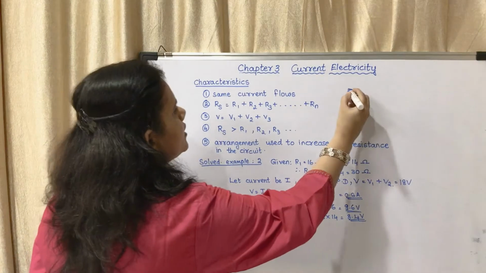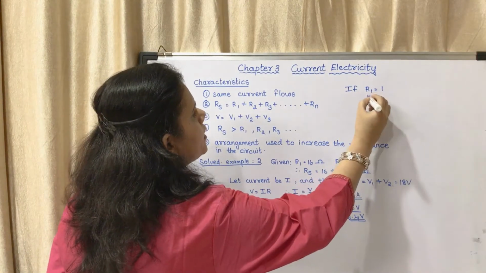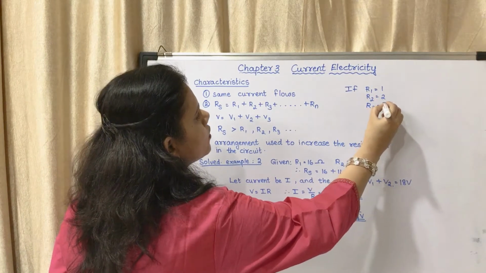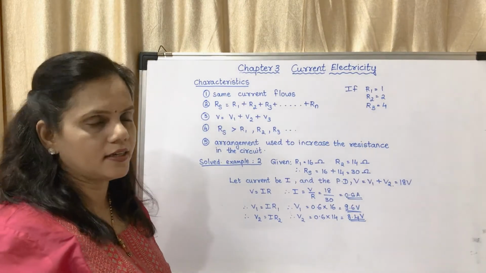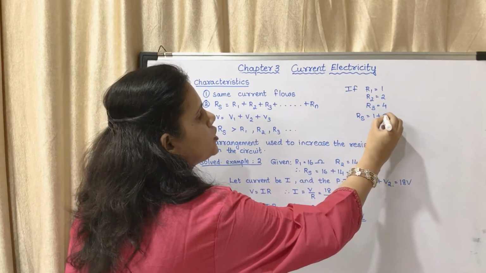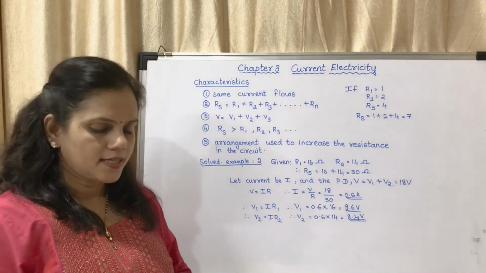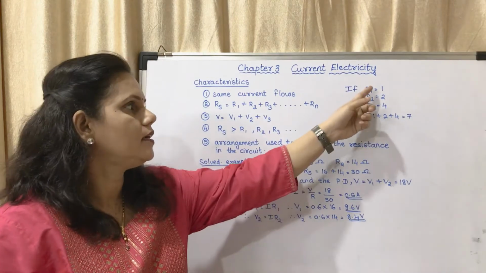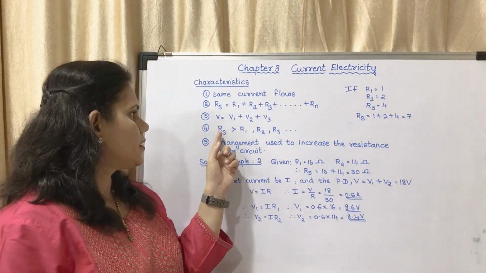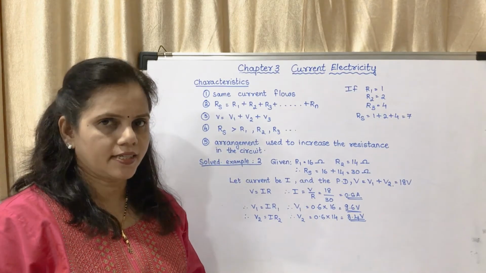If R1 is equal to 1, R2 is equal to 2 and R3 is equal to 4, consider that. What will be Rs? Rs will be equal to 1 plus 2 plus 4, that will be 7. 7 is more than 1, more than 2, more than 4. That means the effective resistance will be larger than the individual resistances.